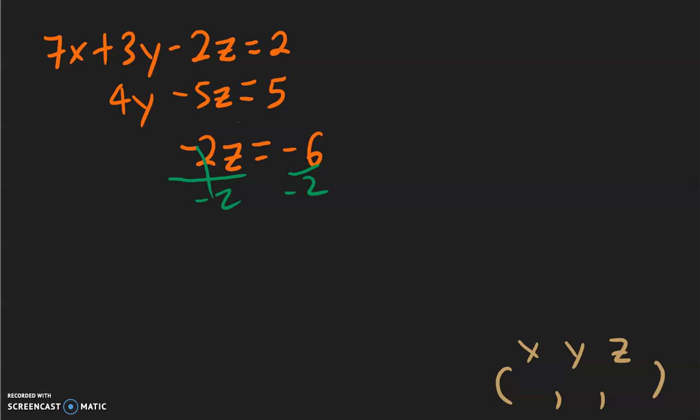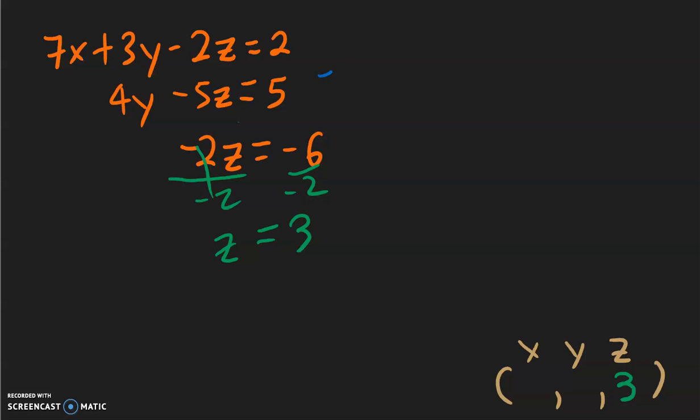Negative 6 divided by negative 2, we get positive 3. So z equal to positive 3. So we know the first part of our solution already. Z is equal to positive 3. And now I will find another equation that already uses z and only has one other variable.